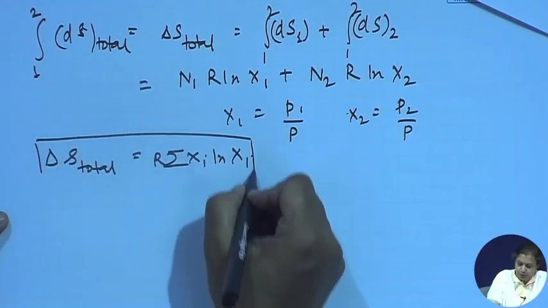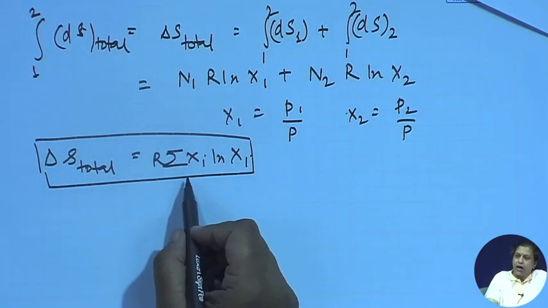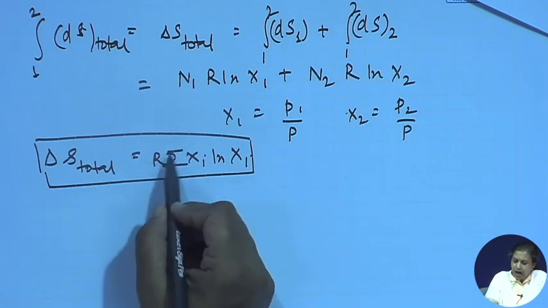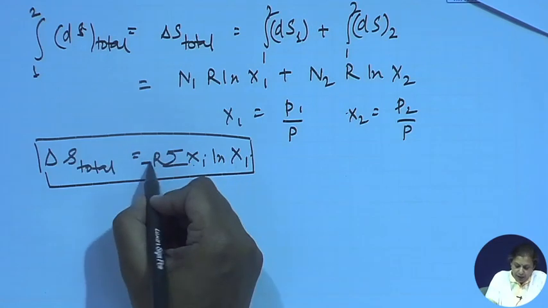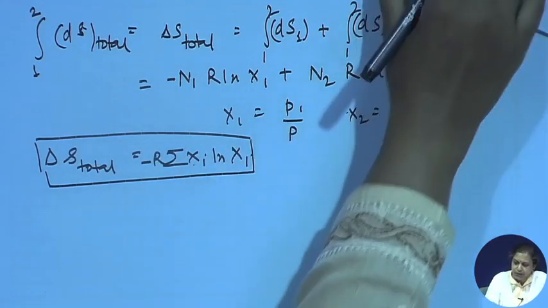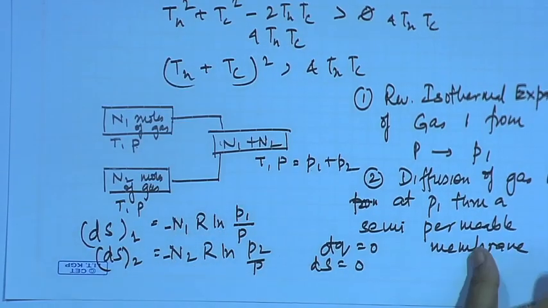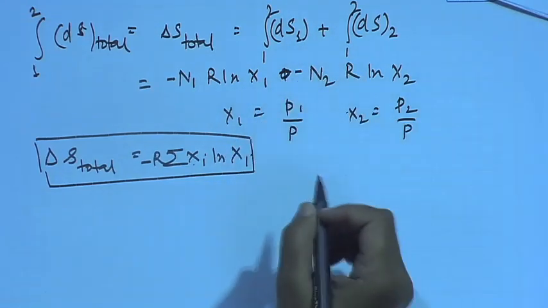So, the molar entropy change of mixing of a large number of gases is R sigma xi ln xi, and, sorry, there is going to be a minus sign here, very sorry, because it is V1 by V2. So, I missed out a minus sign in everything. So, this has to be a minus here.